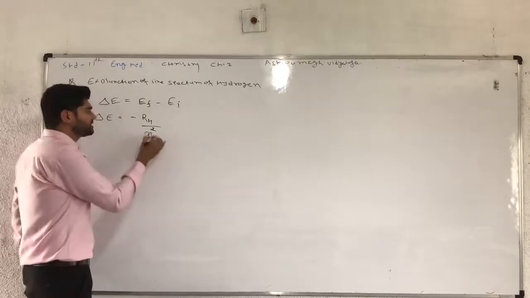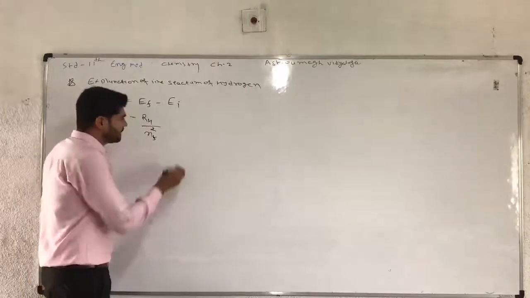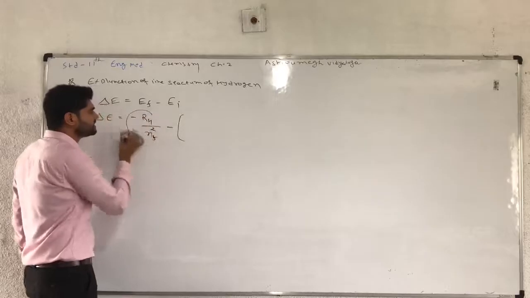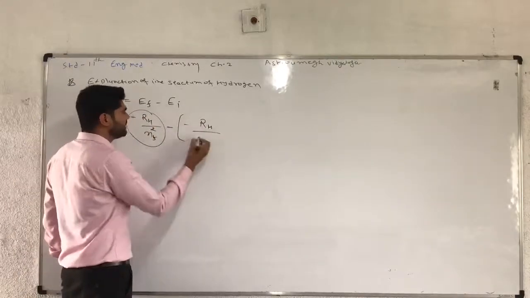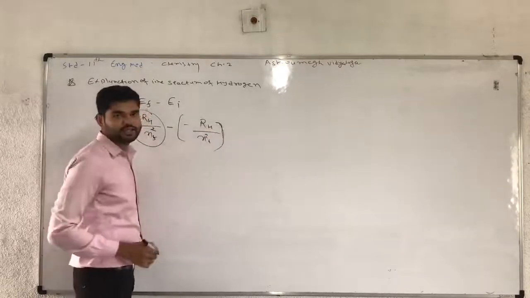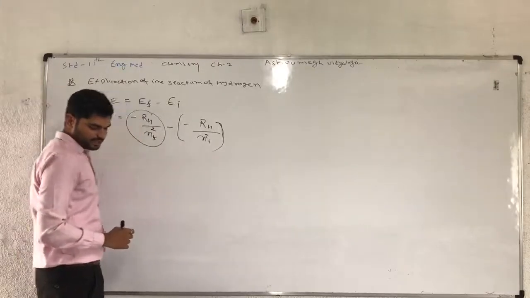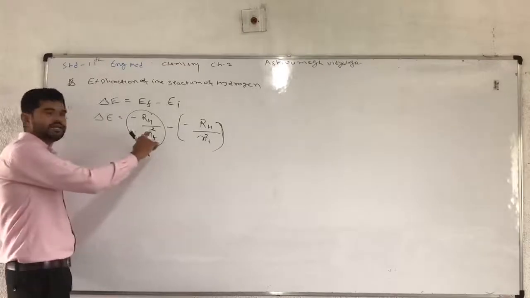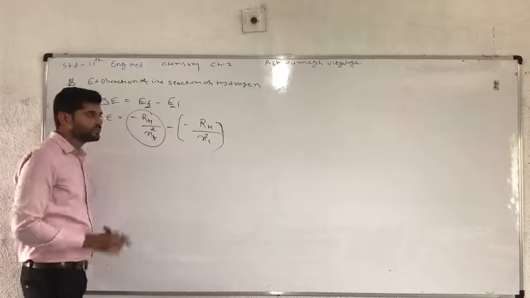The final energy level, nF. So remember that minus, and this sign will be minus RH divided by n square, but which n here? Initial state and final state, n square f. Now initial orbit and final orbit, so NF and NI. Similarly here EF and EI.